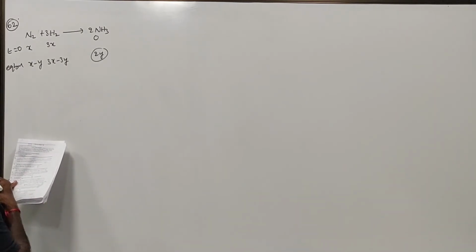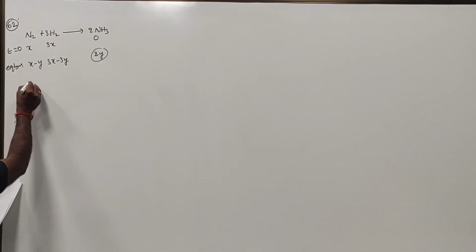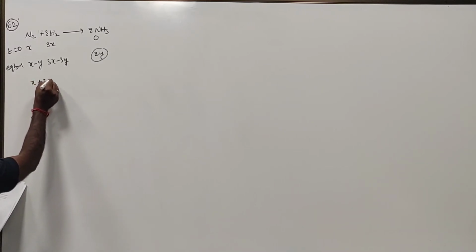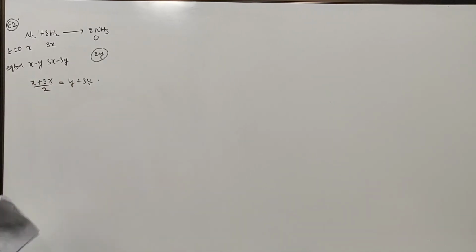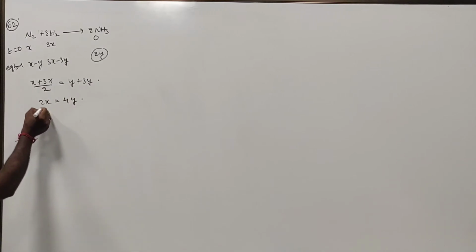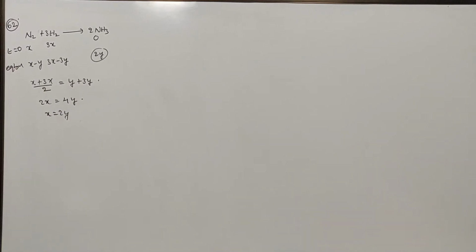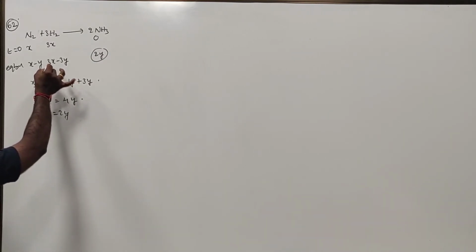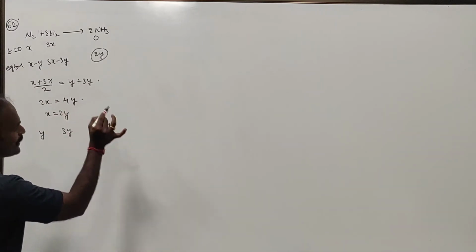So 50% of the mixture has reacted. It means the initial mixture was x plus 3x, divided by 2, that is 50%. How much has reacted? y plus 3y. Therefore 2x equals 4y, and x equals 2y. Now substitute 2y: 3 times 2y is 6y, so we get y, 3y, and 2y.